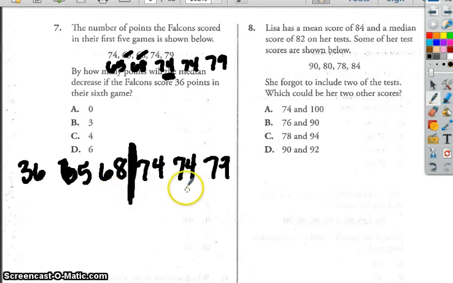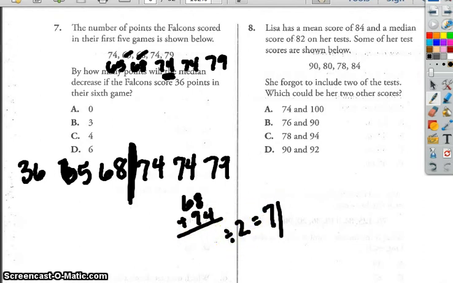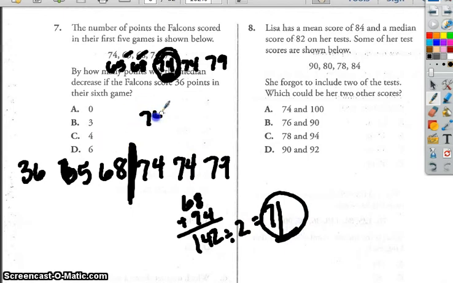So in between 68 and 74, if I take 68 and add 74, and then divide it by 2, I'm going to get 71 there. It's 142, just in case you didn't believe me. 142 divided by 2 is 71. Now, this median was 74. I went to this median, which is now 71. That is a decrease of 3 points.